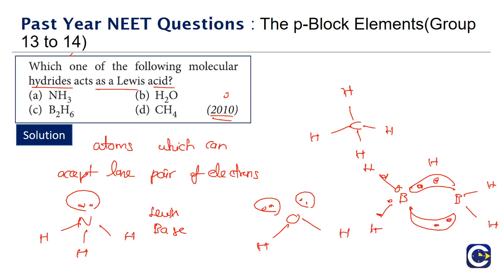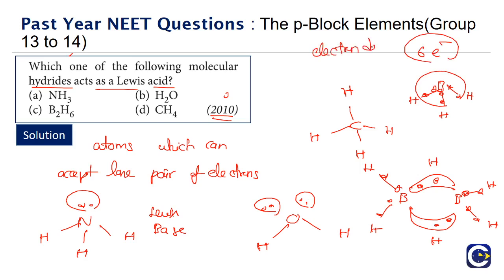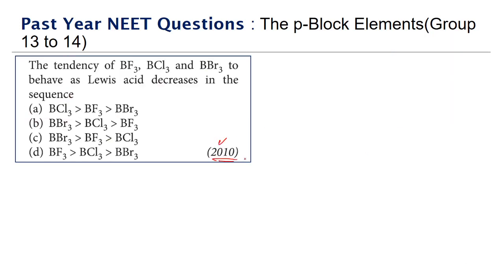The 3 electrons can be used. A BH3 unit means what? Boron can be bonded to 3 hydrogens. So we will see in BH3, the boron, after forming the bond also, effectively the number of electrons is 6. So it's an electron deficit molecule. It forms a dimer, B2H6 diborane, with a banana bond or a 3-centered 2-electron bond. But still, this is a molecule which is electron deficit. So the B2H6 is the one which will be able to act as a Lewis acid, because it can accept lone pair of electrons.